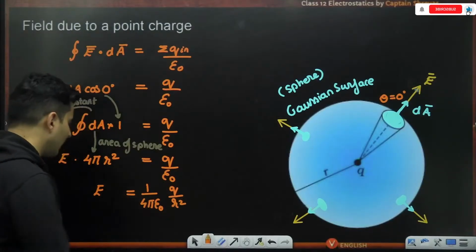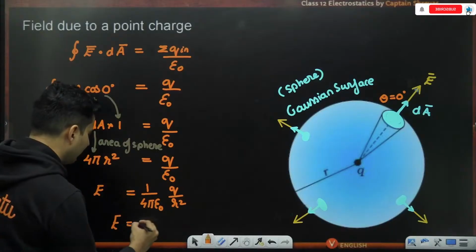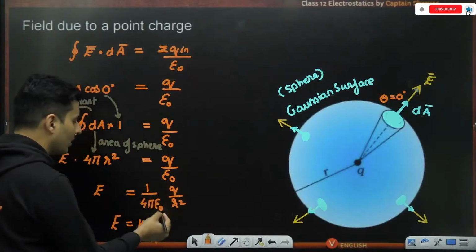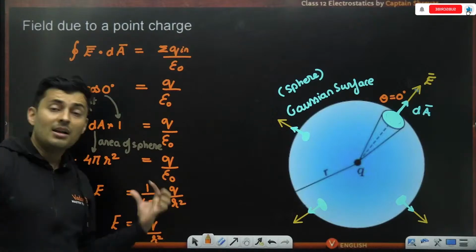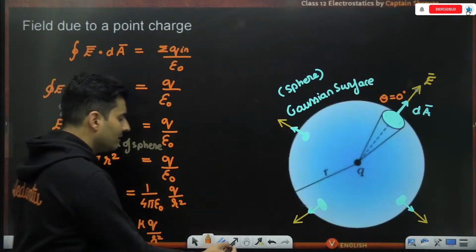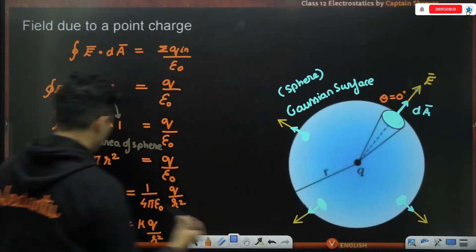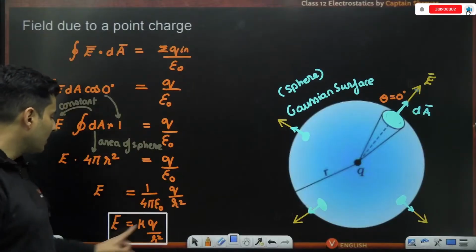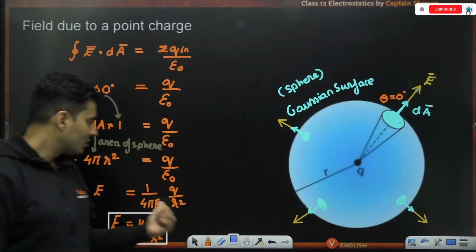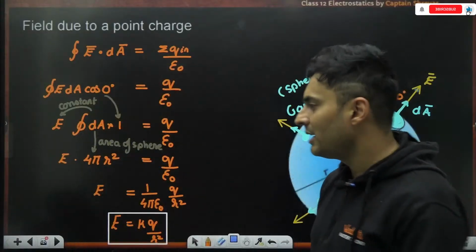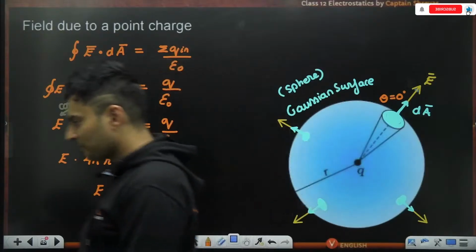Kq by r square. If you remember Coulomb's law, electric field was K, Coulomb's constant, divided by r square. Exactly what we wanted. So when you are wondering where that 4 pi comes from, it comes exactly from here. So this is the formula which we anyways wanted, Kq by r square. Is this absolutely clear, my dear students? Right? So this is how that 4 pi constant comes along with that permittivity in Coulomb's force.